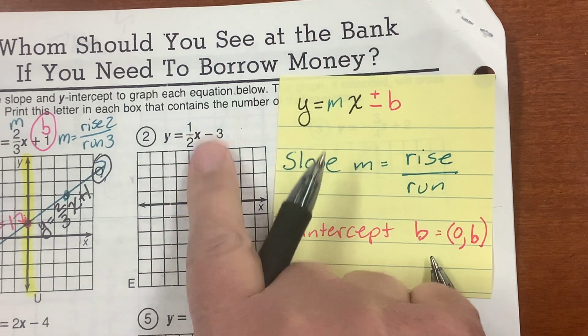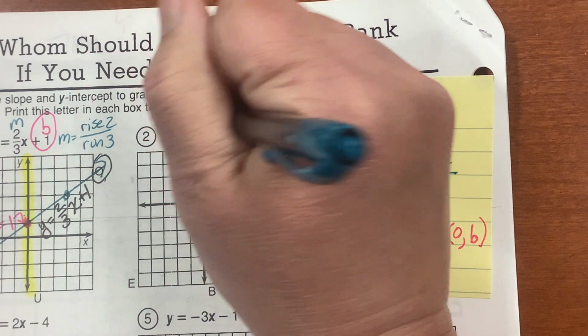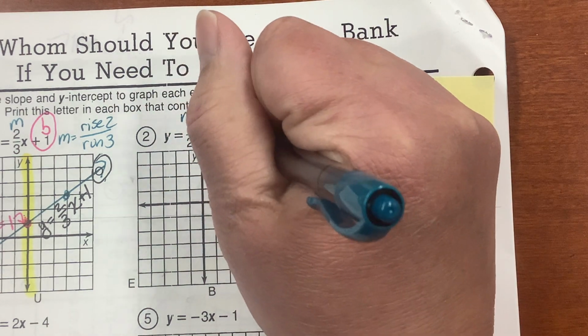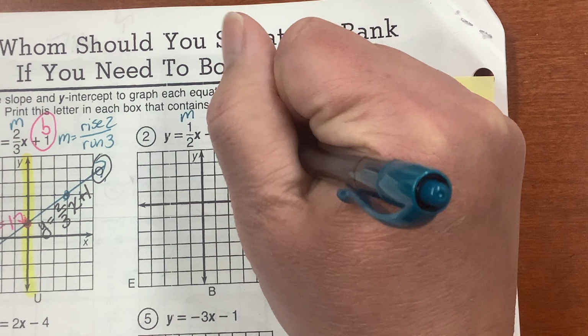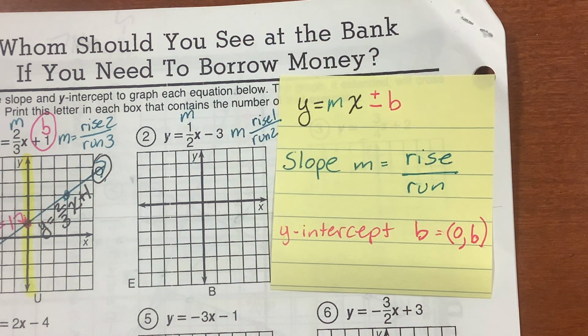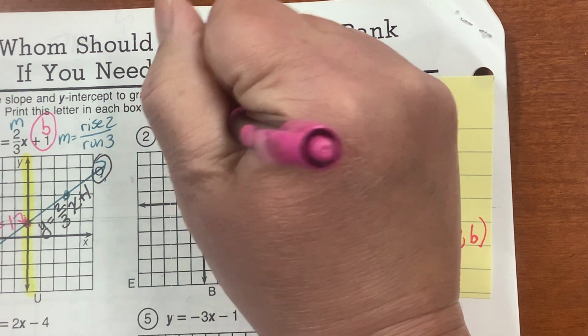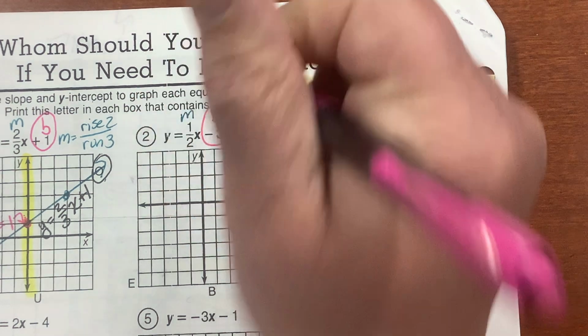Now back up here. My slope here, m, is 1/2. So my m is going to rise 1 and run 2. Rise over run, 1 over 2. And my b, don't forget, you have to take the sign in front of the number.